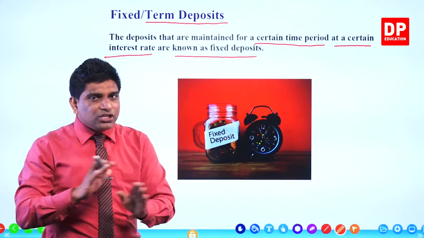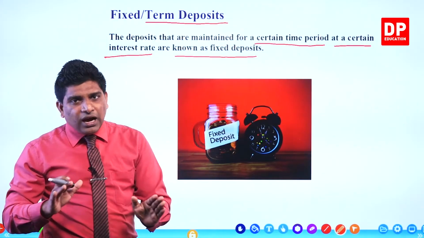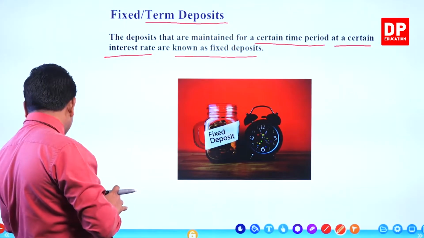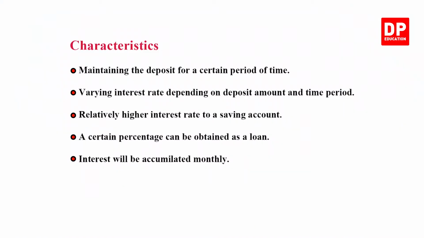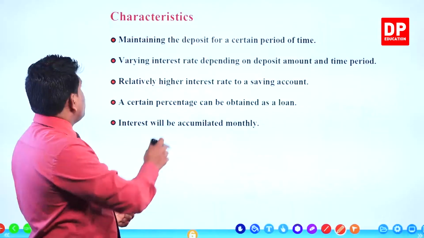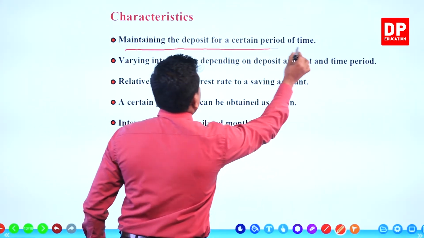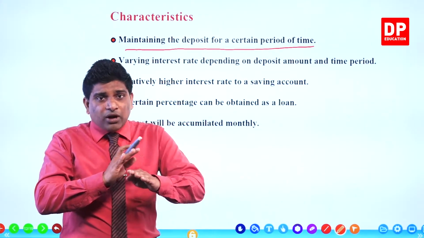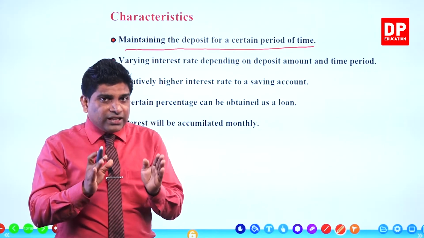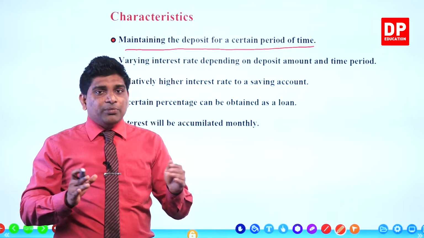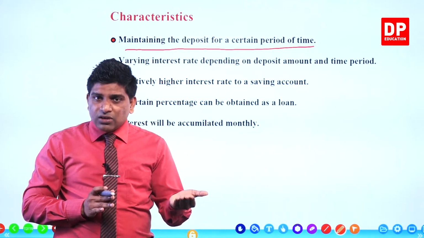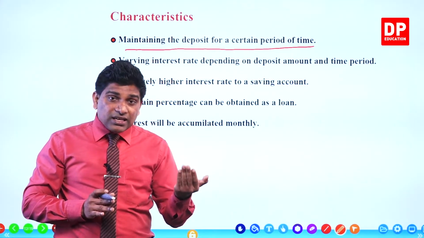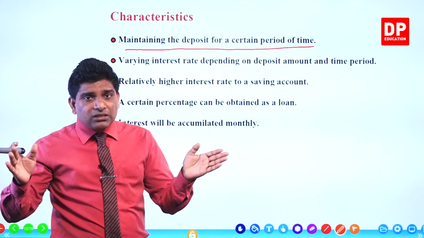The other one is they never issue an ATM or debit card against a fixed deposit account, right? Then characteristics of fixed deposits. Maintaining the deposit for a certain period of time. I explained to you before. You have to maintain this account for a certain time period. It may be for 3 months, 9 months, 1 year, 2 years, 10 years, 15 years, 20 years, like that.